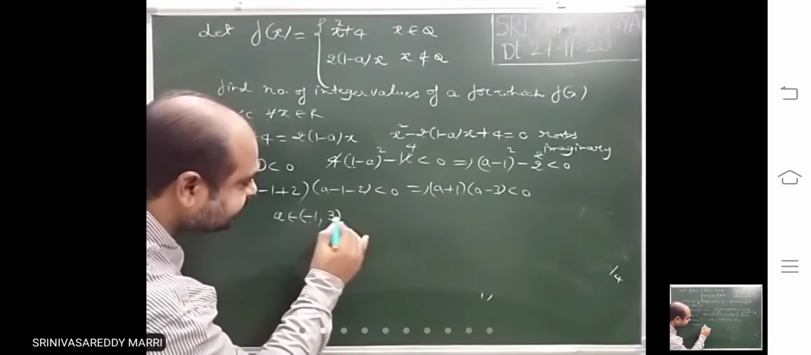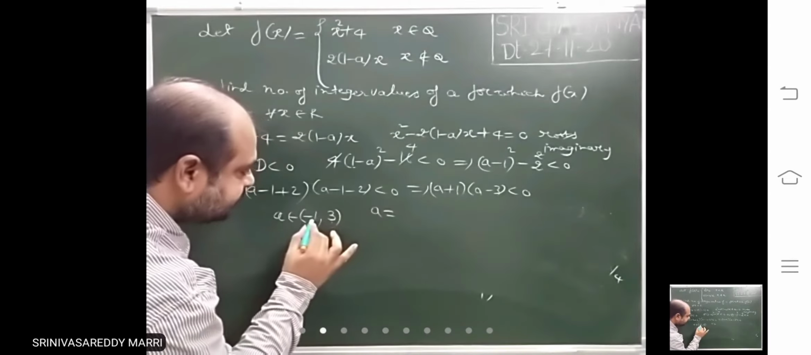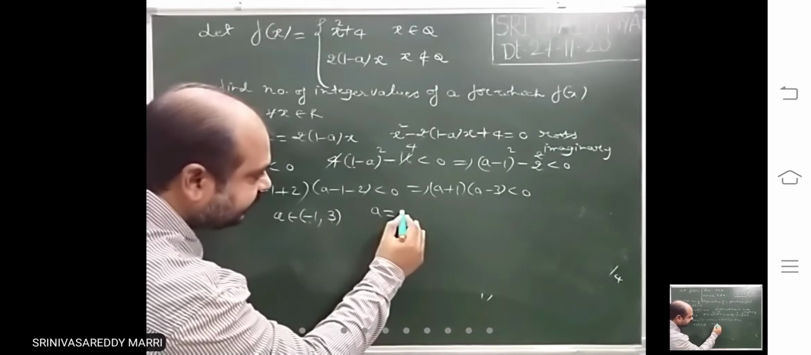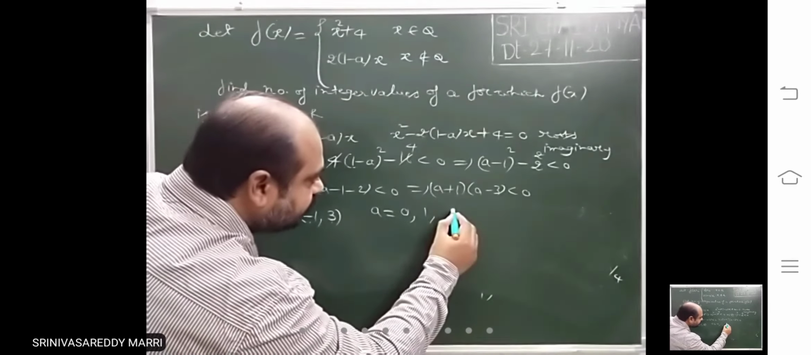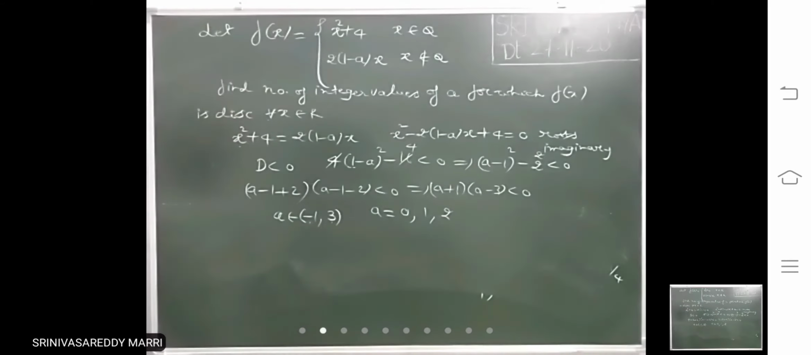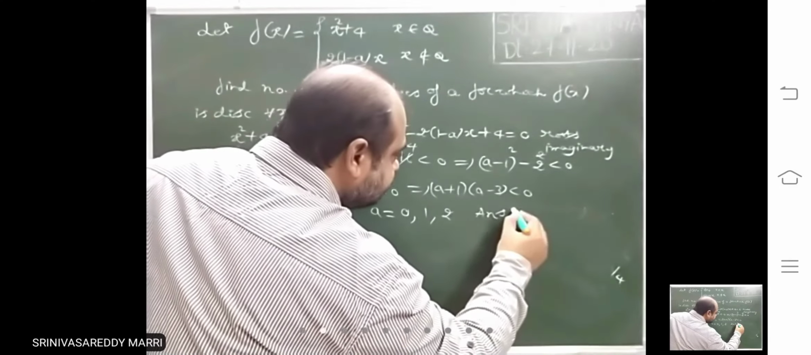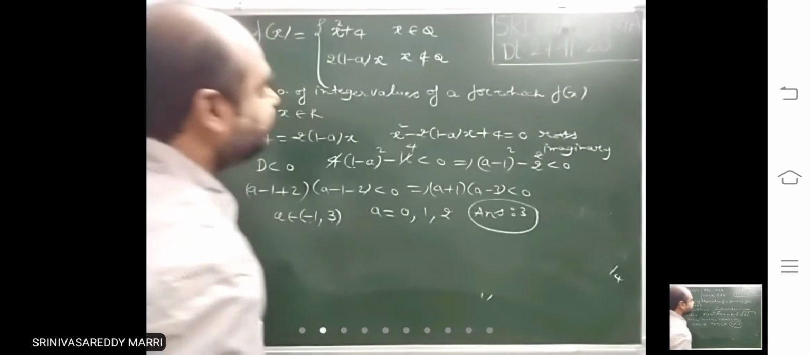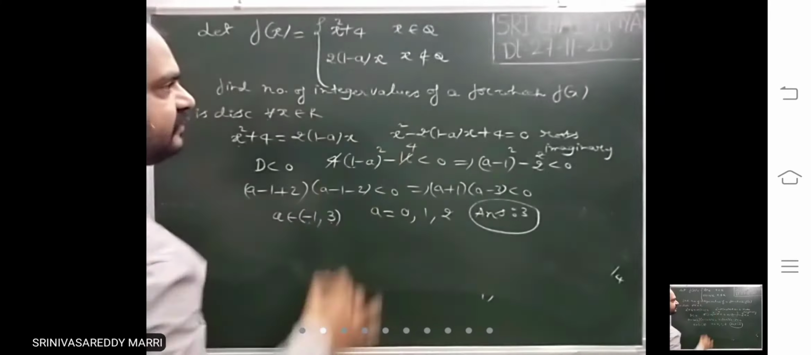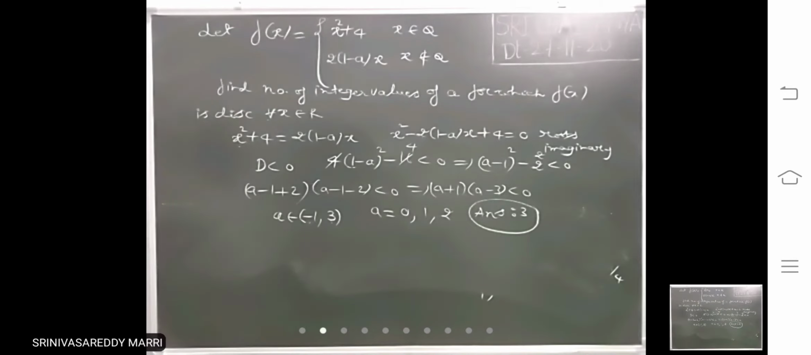What are the integers in this? This is excluding minus 1, excluding 3. A equal to 0, 1, 2. How many values are there? 3 values are there. Answer 3. The number of integer values of a for which f of x is discontinuous, that means these three values. Very important one.